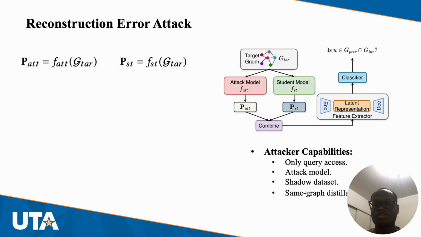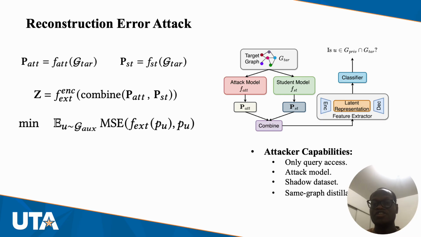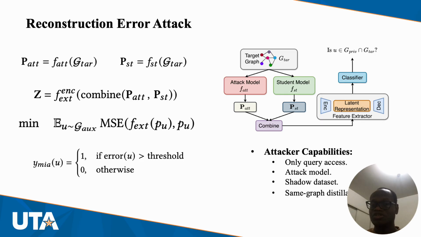The attacker passes the target graph through the attack model and the student model, combines the posteriors, and feeds this into a feature extractor that has been trained with a mean squared error. Using the error, the attacker chooses a threshold, and if the error during testing is greater than this threshold, the attacker says the node is a member. Otherwise, the node is not a member.